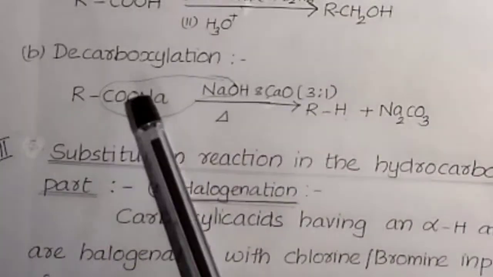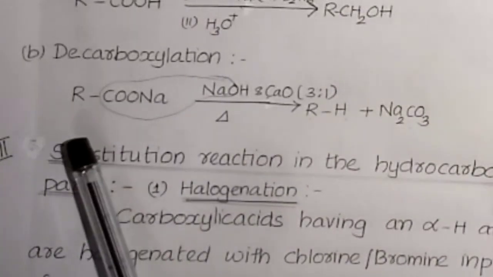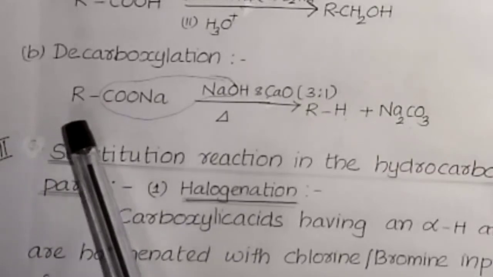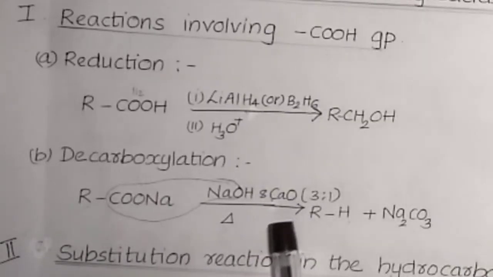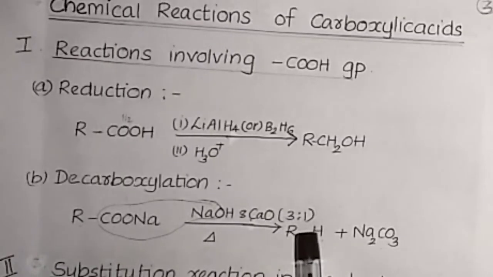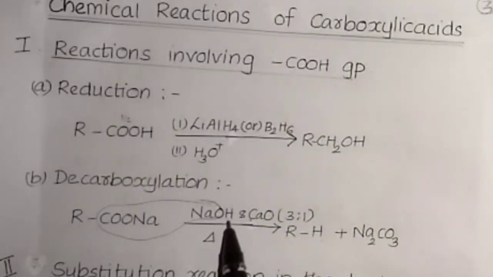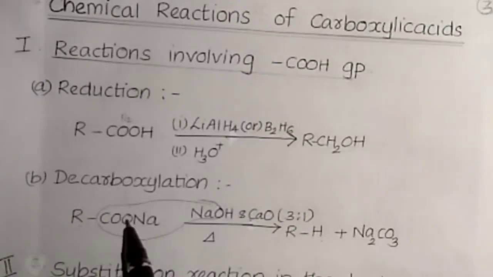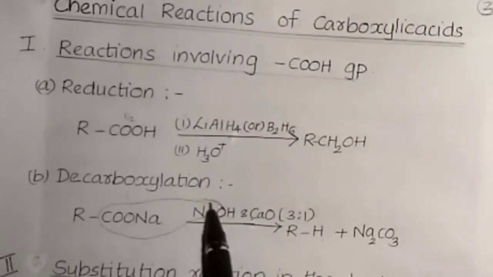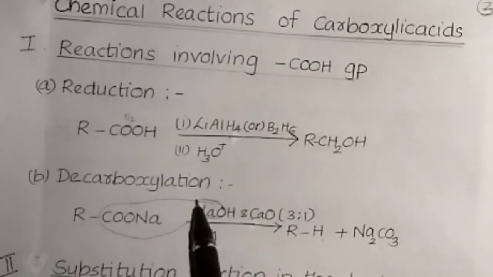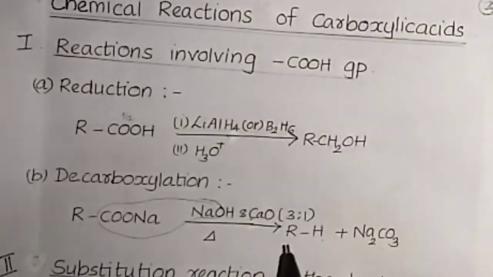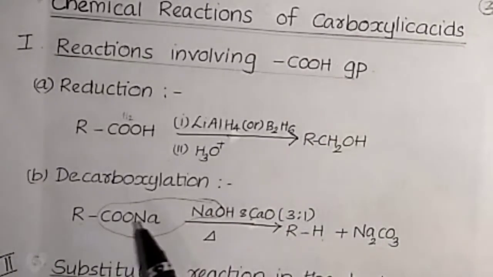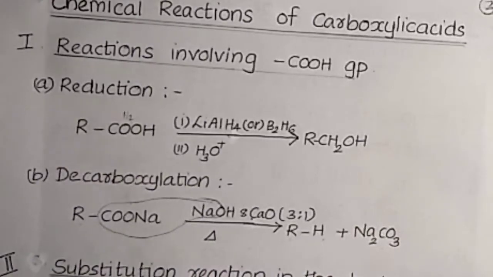Next one, decarboxylation reaction. The sodium salt of carboxylic acid is heated with NaOH and calcium oxide, that means soda lime, in 3:1 ratio, then the following reaction takes place. Na2CO3 is eliminated and the remaining H is attached to this R group. Then we get RH plus Na2CO3. This reaction is known as decarboxylation reaction.